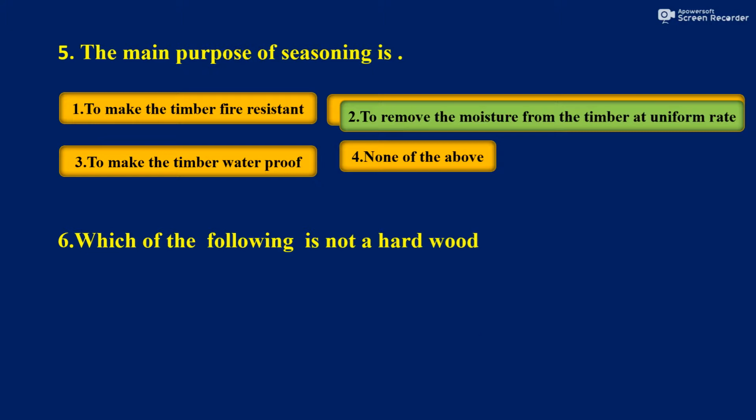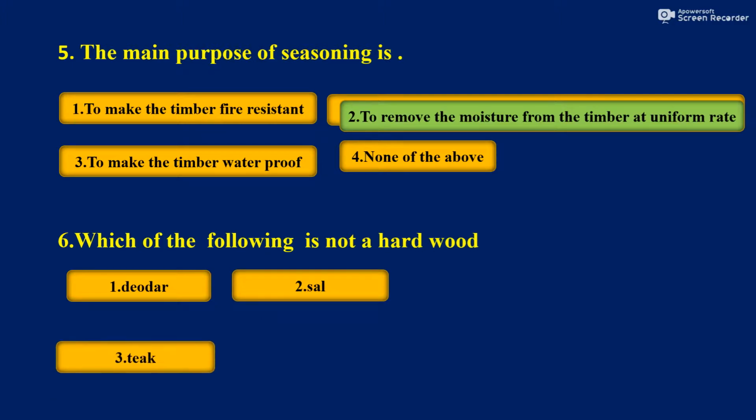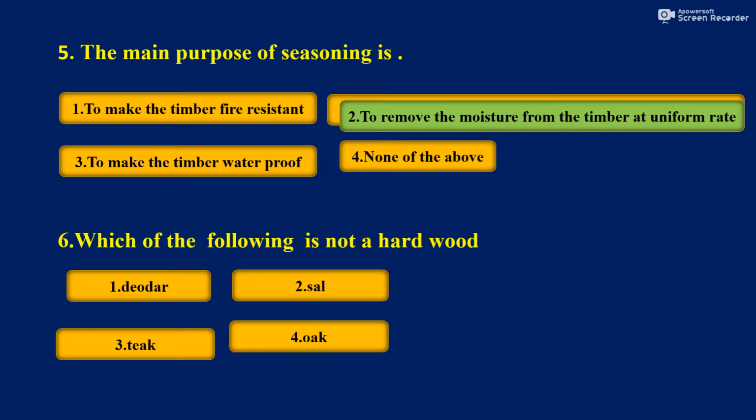Moving to the next question, which of the following is not a hardwood? Is it deodar, sal, teak, oak? So what is the answer? You know that teak is very strong, and oak and sal are also strong. So deodar is the softwood.